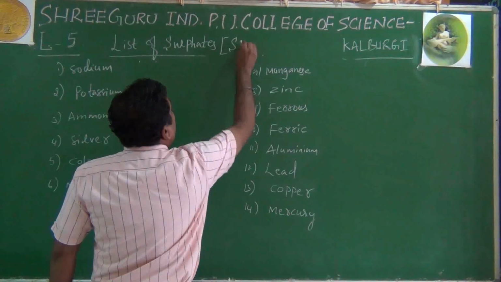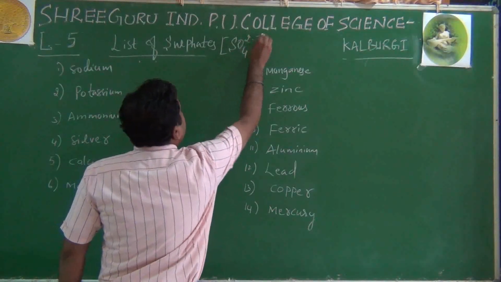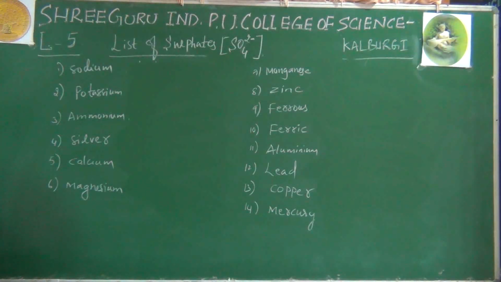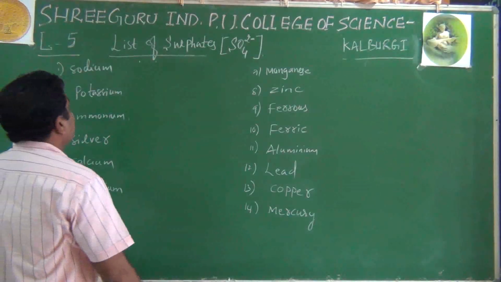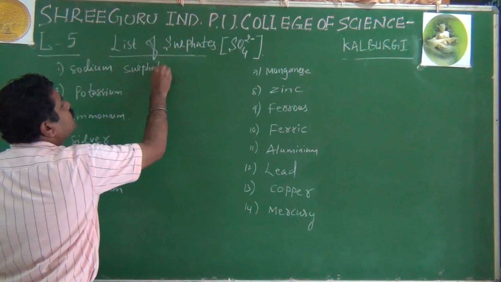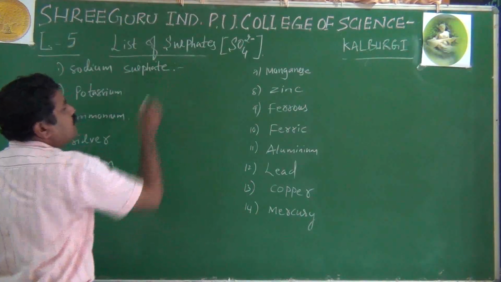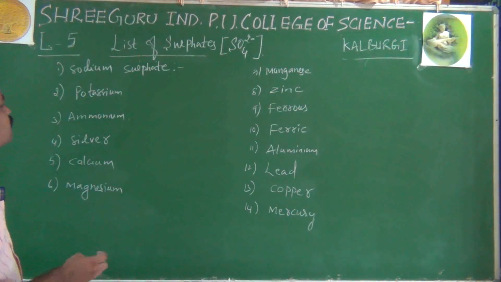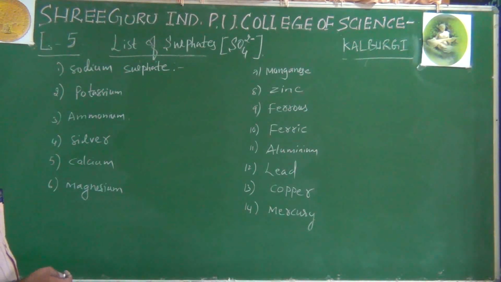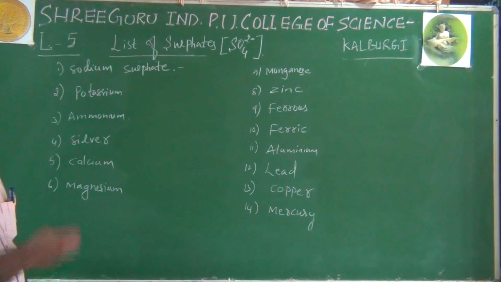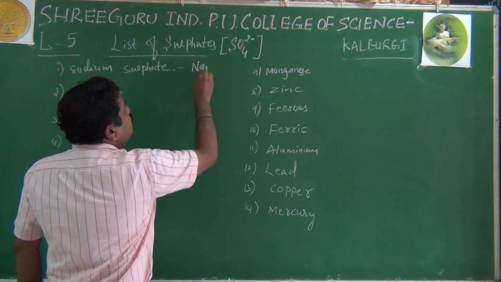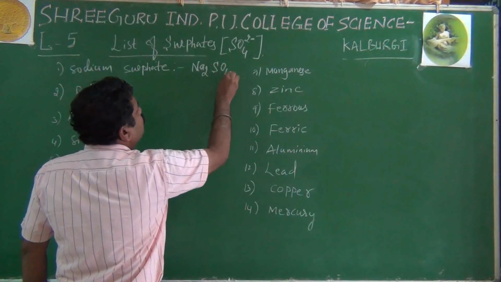Sulfate is SO4 2 minus. It is the list of sulfates. First one, sodium sulfate. Sulfate is a divalent anion, SO4 2 minus. So sodium Na plus and sulfate SO4 2 minus. Valencies are not equal. Therefore cross multiply, and accordingly the formula is Na2SO4.